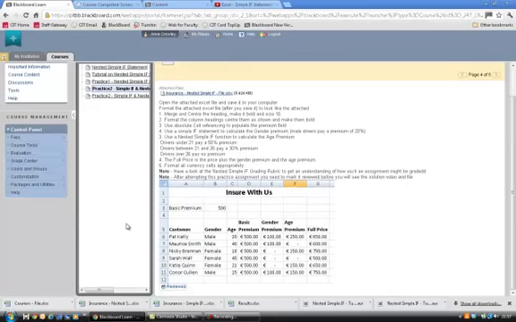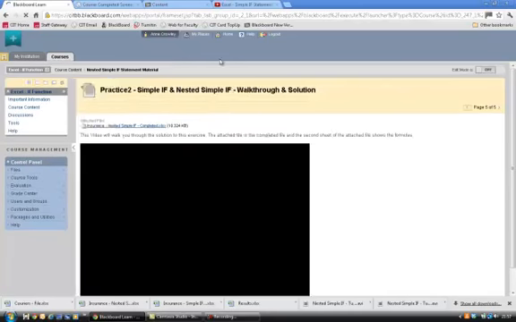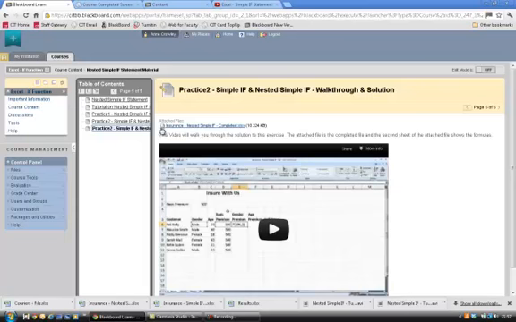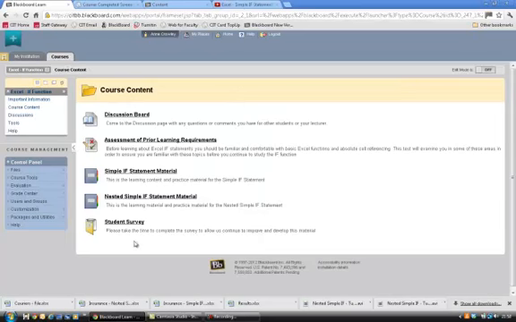notice back on the table of contents you now have a walkthrough and solution available to you, again with a completed file attached and a video that will walk you through the solution to the exercise. But again, please make a good attempt yourself before you have a look at the solutions to the practice files. So going back to the course content then, the only thing that's left is the student survey.